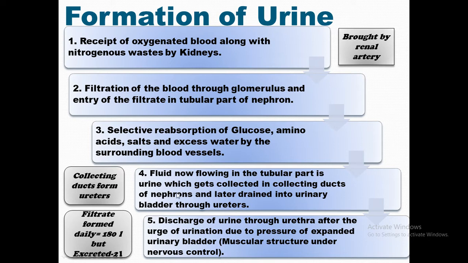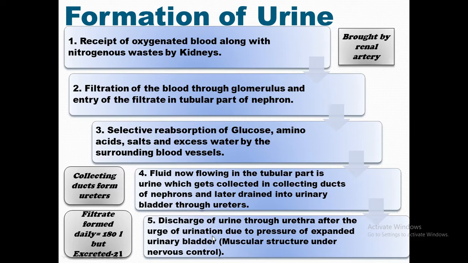And then these ureters take urine up to the urinary bladder. What is the urinary bladder then? The urinary bladder is actually a muscular structure which is under the control of the nervous system. As and when the amount of urine exceeds the capacity of the urinary bladder, then a pressure of expansion takes place on the urinary bladder, and this pressure of expansion causes pain or the urge of urination.